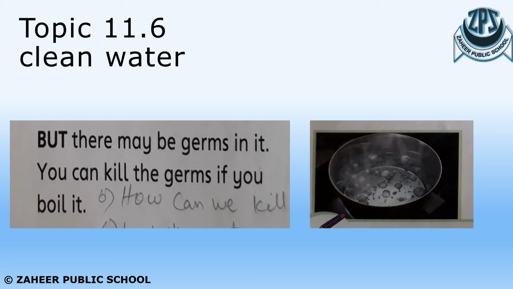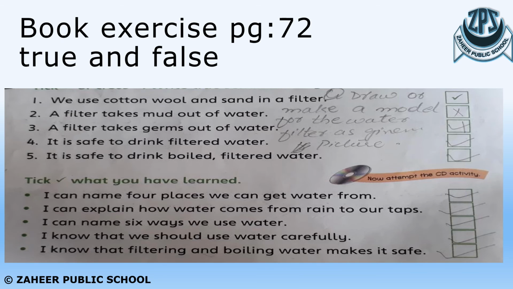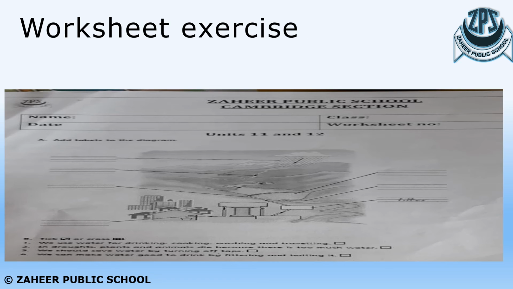Both processes are necessary. Now complete this exercise. It's a true and false exercise given at your page number 72. You just have to put a tick mark and a cross mark against each sentence. And in the last exercise, you just have to put a tick mark. What have you learned from this chapter? After completing your exercises in the book, you have to complete the worksheet pad also.